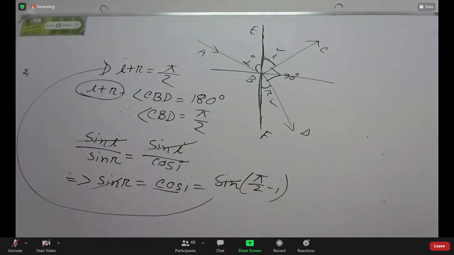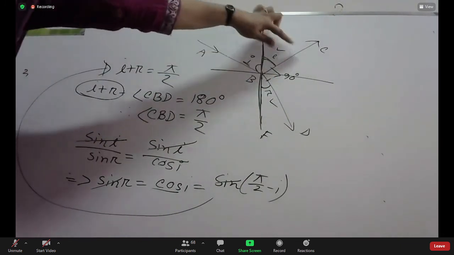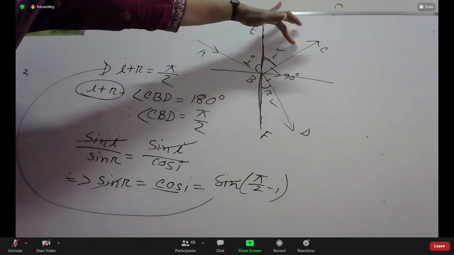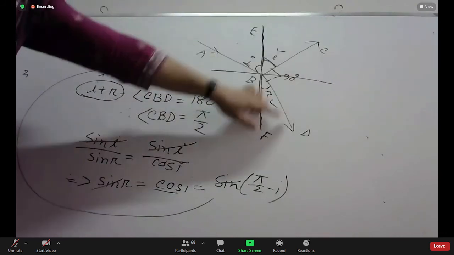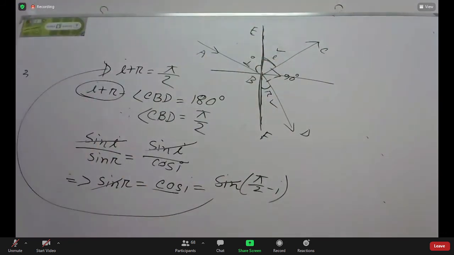So that means if the angle is 90 degrees, the reflected ray and the refracted ray are perpendicular to each other. Is that clear? Okay.